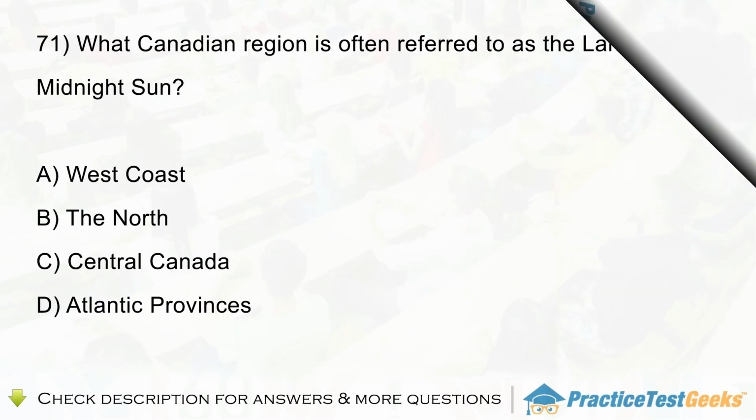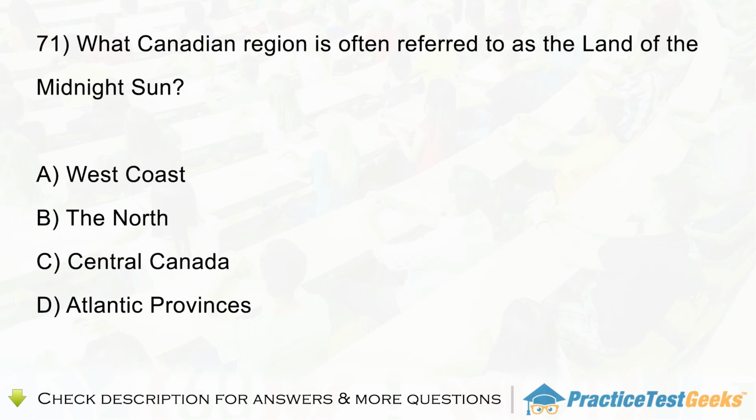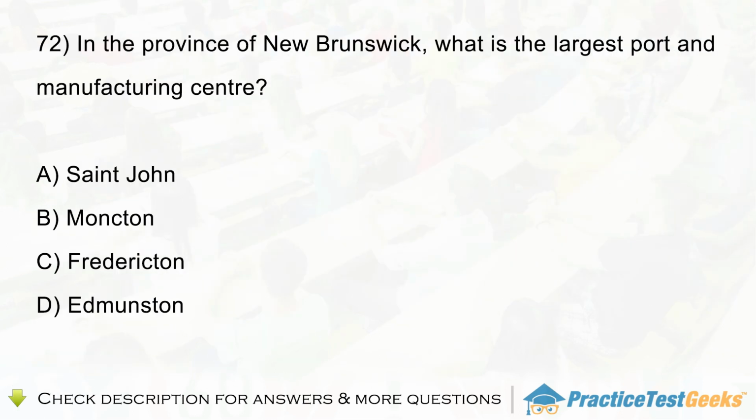Question 71. What Canadian region is often referred to as the Land of the Midnight Sun? A. West Coast. B. The North. C. Central Canada. D. Atlantic Provinces. Question 72. In the province of New Brunswick, what is the largest port and manufacturing center? A. St. John. B. Moncton. C. Fredericton. D. Edmundston.